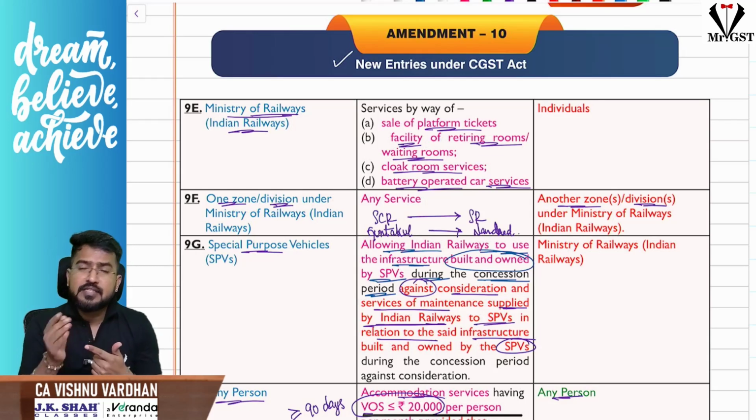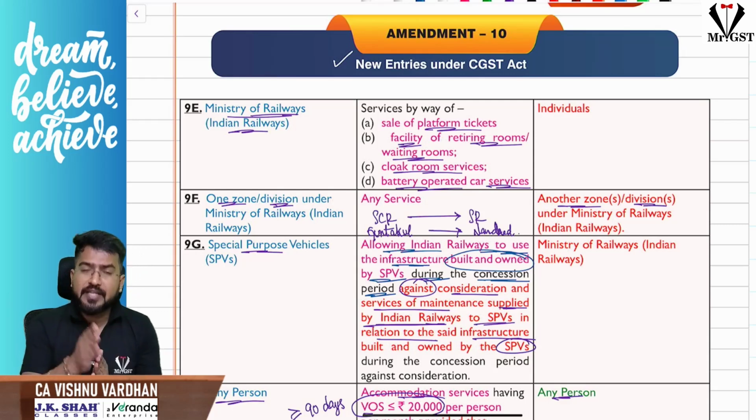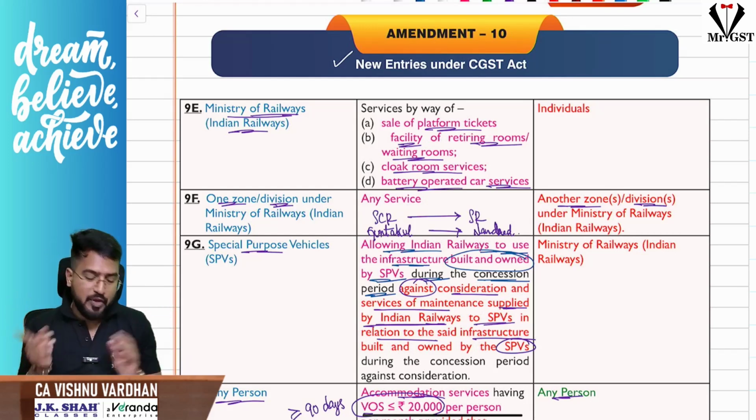Another entry, sir: there are various zones and divisions in Indian Railways, like South Central Railway, Southern Railway, East Coast Railway, and so on. One zone to another zone, or one division to another division, providing any services, that is also exempt under GST. This is the next one.